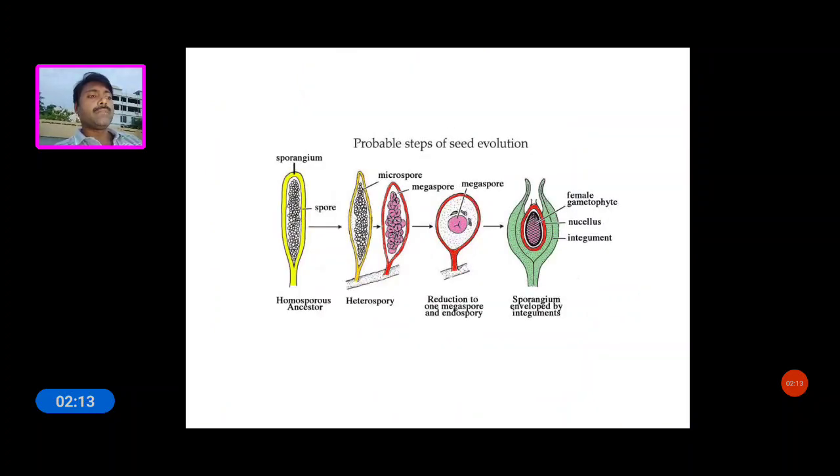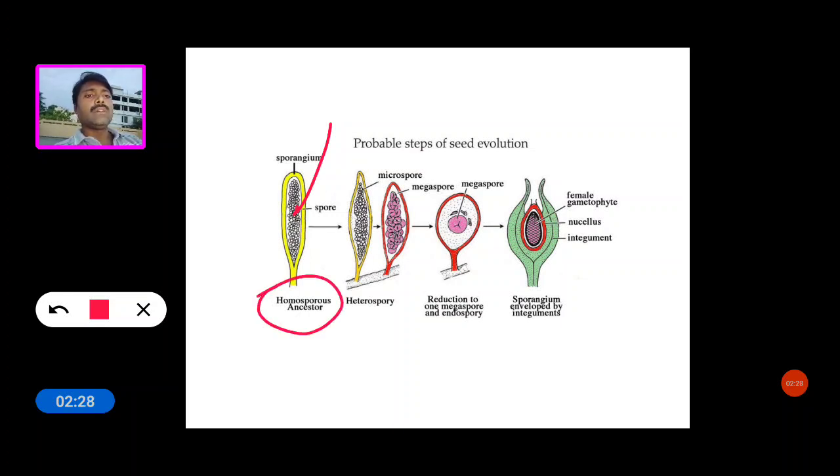So this is the clear diagram to understand heterospory. In that sporangia we see all the spores are the same size and shape, so it is called homospory. In the other, the microspores and the megaspores are formed, two different types of spores in different sporangia, so it is called heterospory.